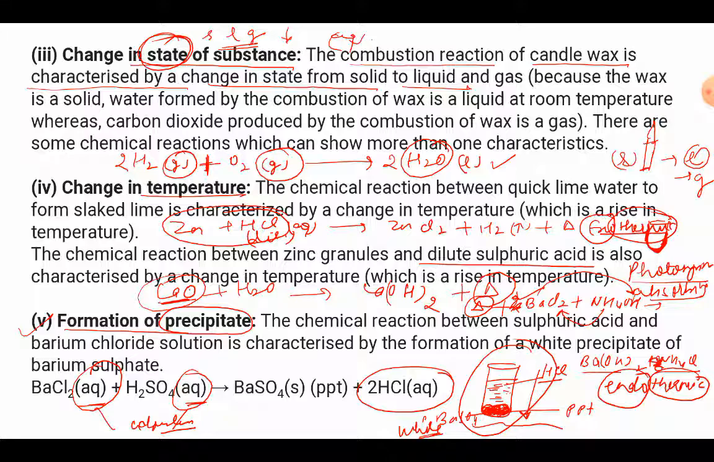So these are 5 total characteristics, or in turn 6. The very first we discussed was the evolution of gas, then change in order, then change in state, temperature, formation of a precipitate, and change in the color also, right? So we can learn all these things like this.